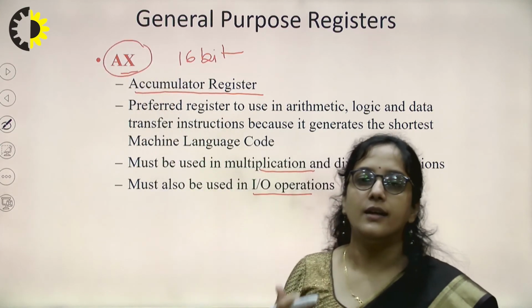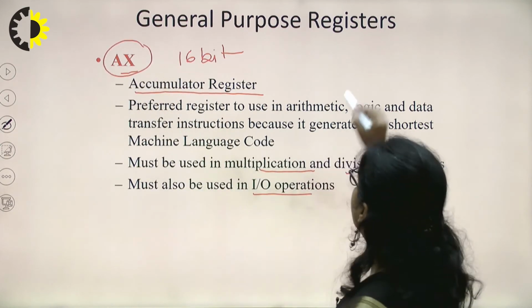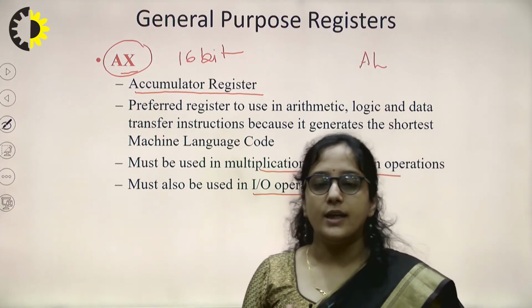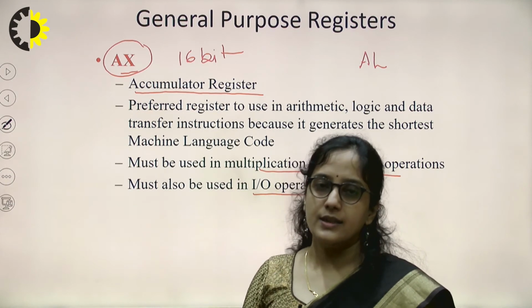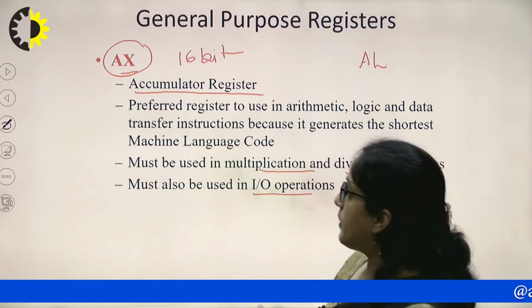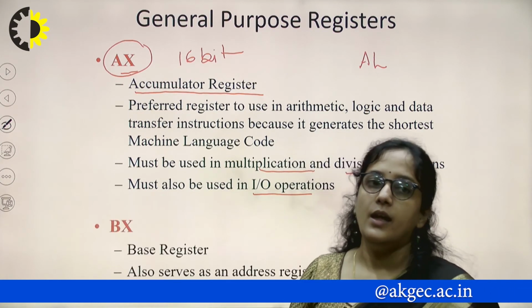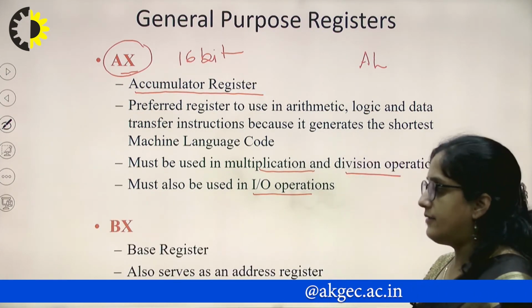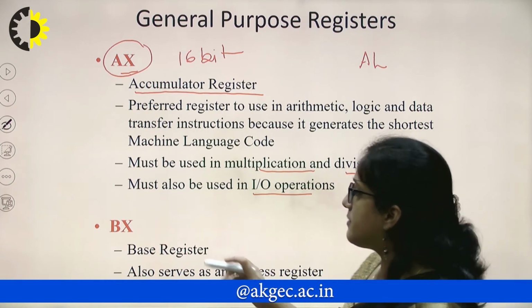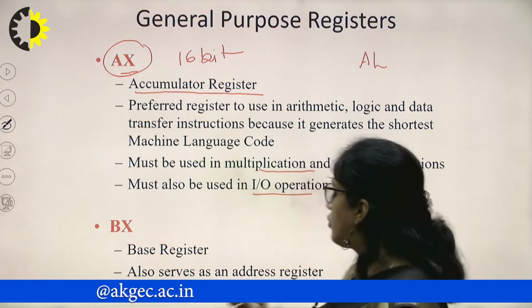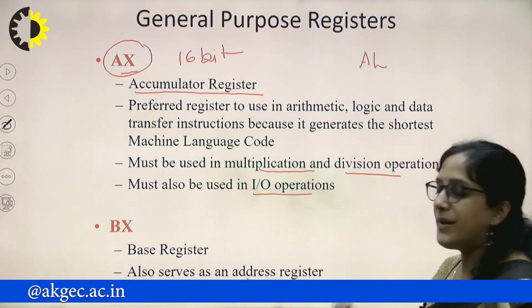If we have to write 8-bit data, then in that case we will prefer AL. We are not preferring AX. So in case of 8-bit operation, AL does the same thing which is done for 16-bit by AX, that is the accumulator. The next register is the BX register, which is known as the base register. It is mostly used as a general purpose register, but we can use it to hold some address also, a base address.